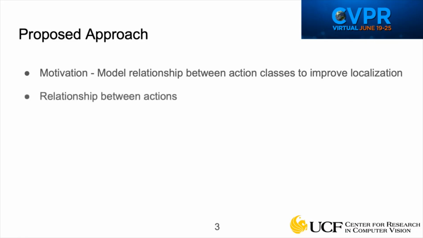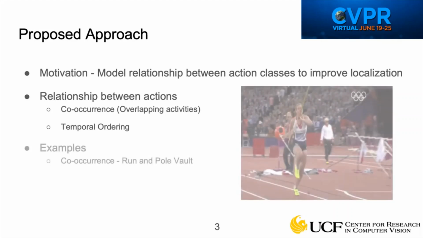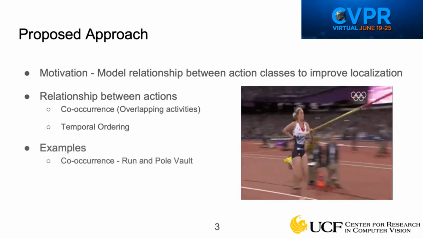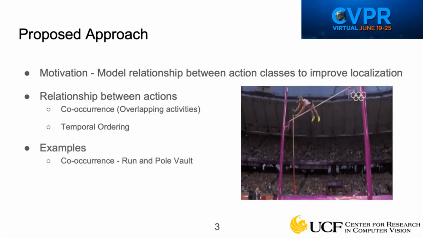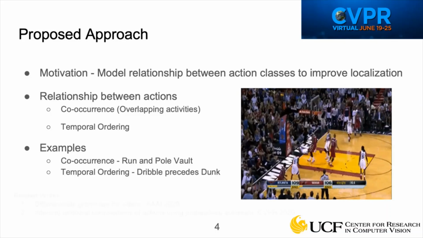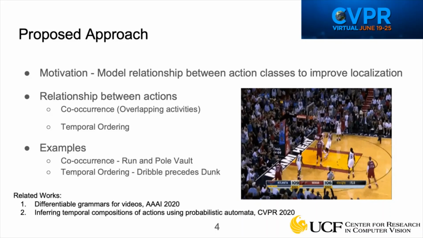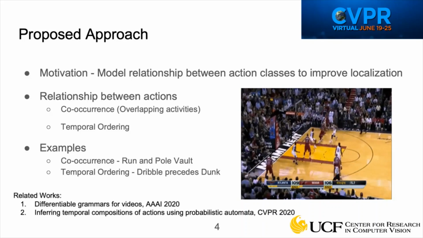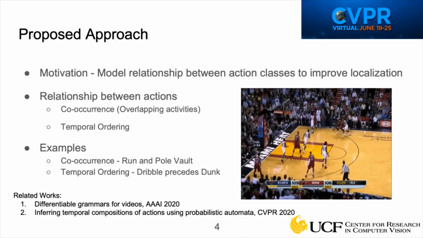In this work, we specifically modeled two types of relationships. First, co-occurrence, where two activities overlap or occur together. Second, temporal ordering, where one action would follow or precede another. For example, pole vault action always involves running and they temporally co-occur. Furthermore, temporal ordering is evident in this video, where the action basketball dribble always precedes the action basketball dunk.